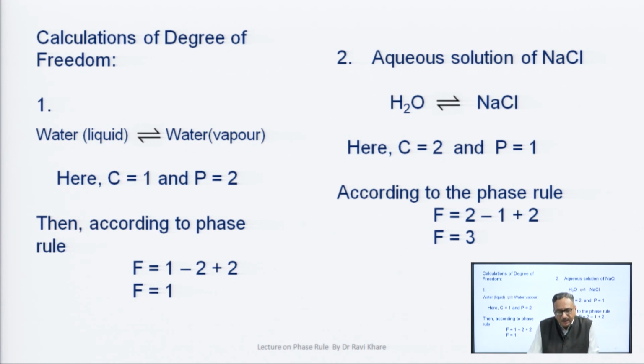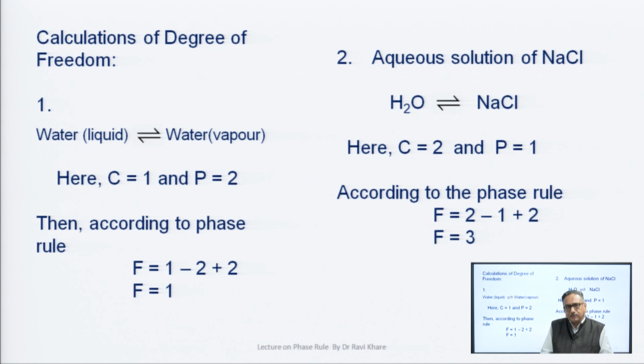Here, water exists in liquid and vapor phases, which means there are 2 phases. Therefore, we can put the value of P equal to 2.